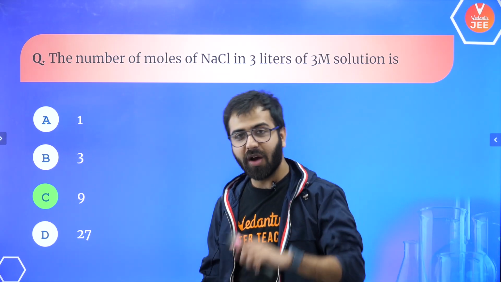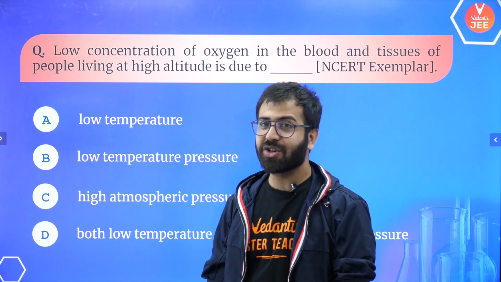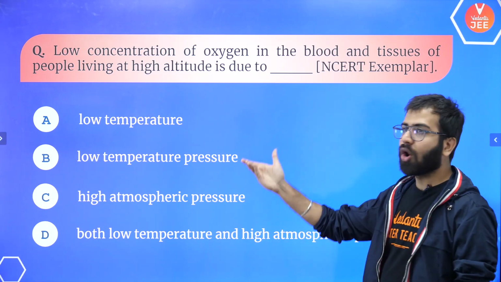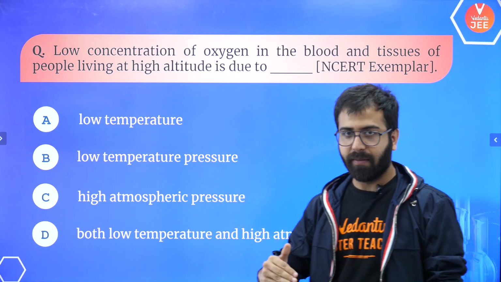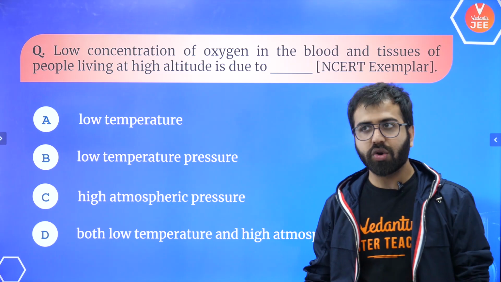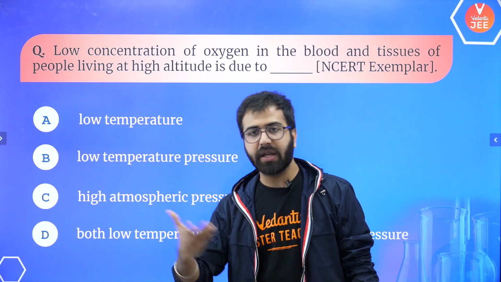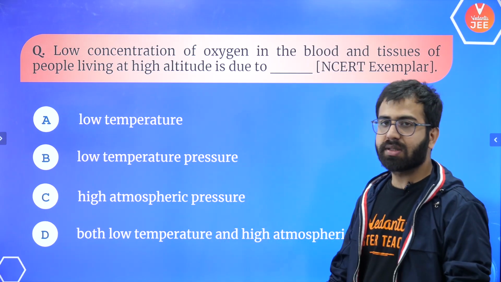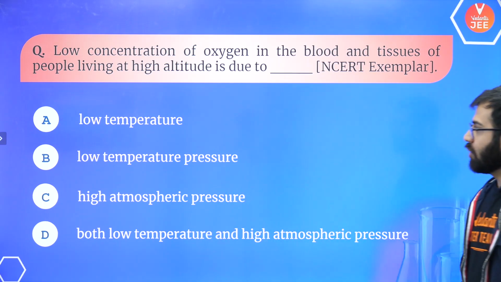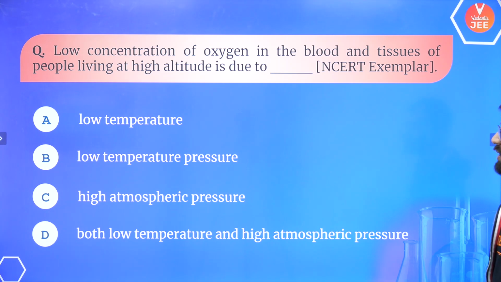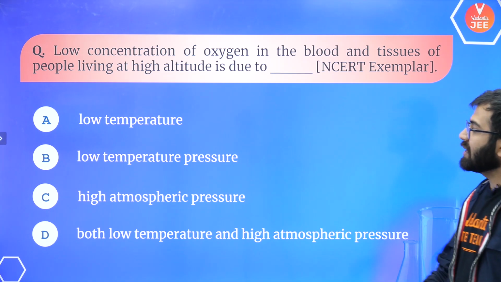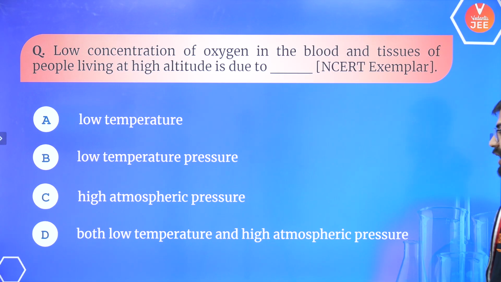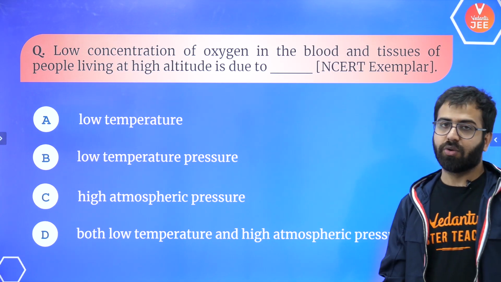Okay, yes. So now we are moving into the next question. The next question talks about low concentration of oxygen in the blood and tissues of people living at high altitude areas such as mountains. What do you think is the reason? So you have the options. A says low temperature, B says low temperature and pressure, C says high atmospheric pressure, and D says both low temperature and high atmospheric pressure. What do you think?